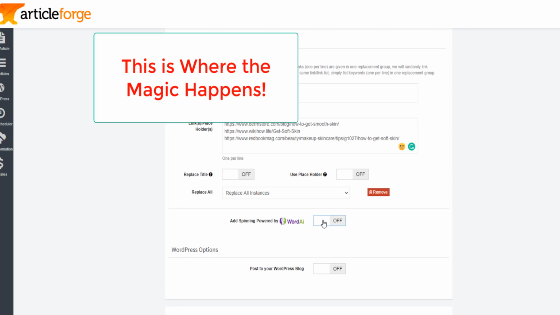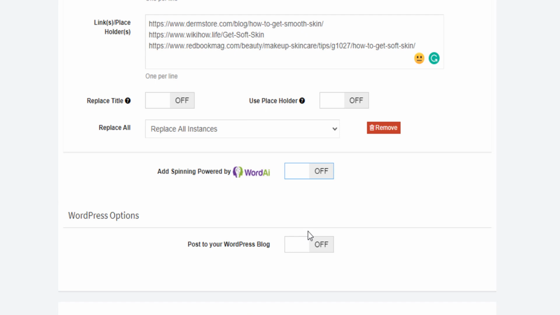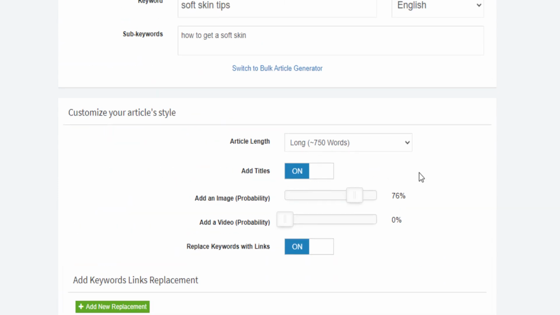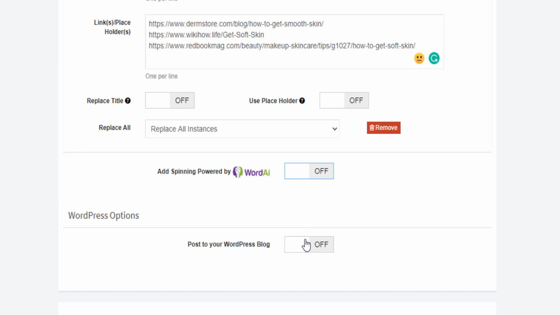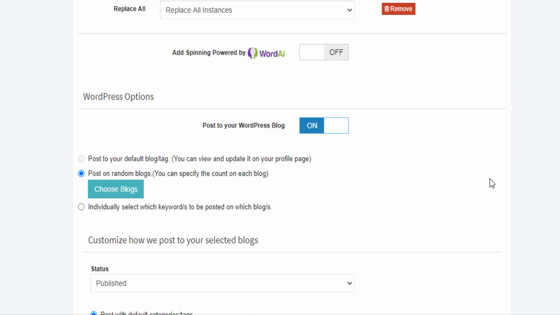Now the next thing you do, and this is the best part of this video, if you want to automate your blogging with your article writing with Article Forge, you always have to click here on add title, and then you come down here and click on post to blog, to WordPress blog. Now here you can choose your blog.